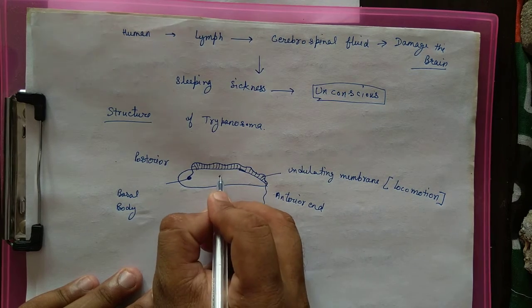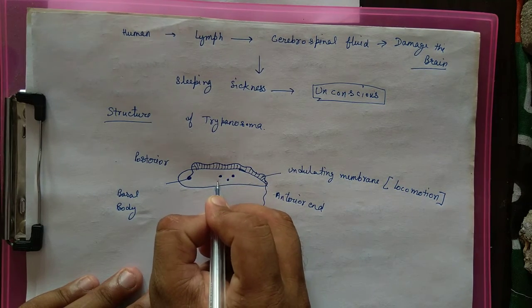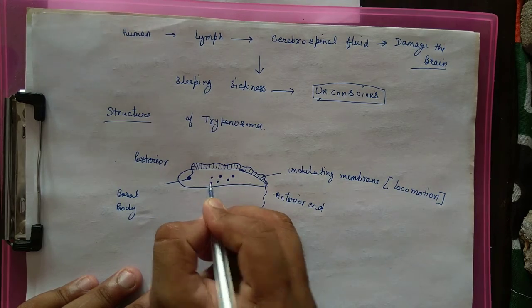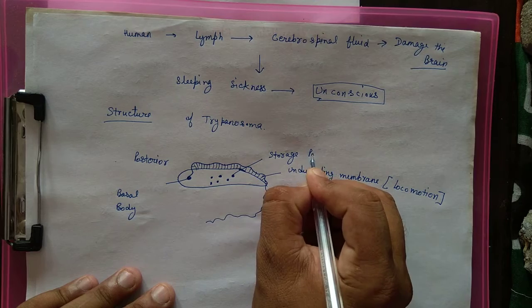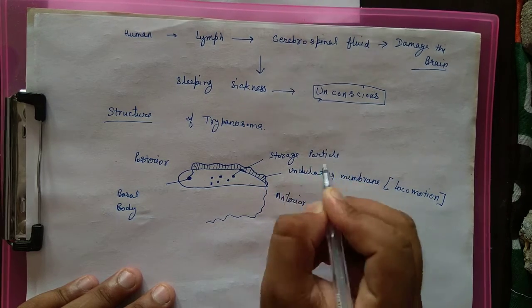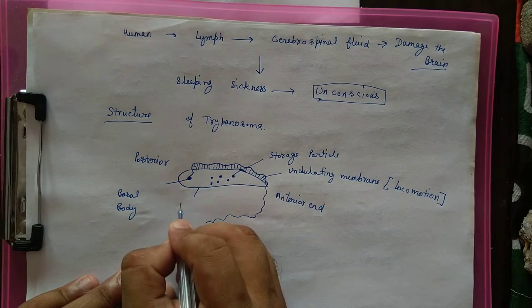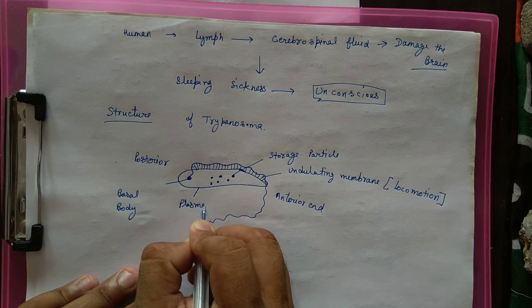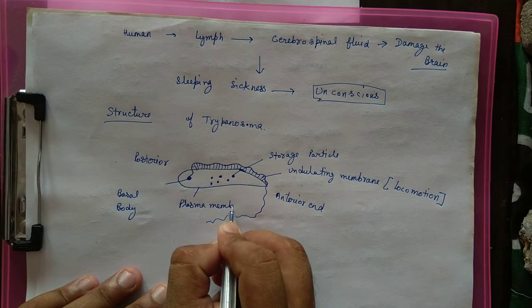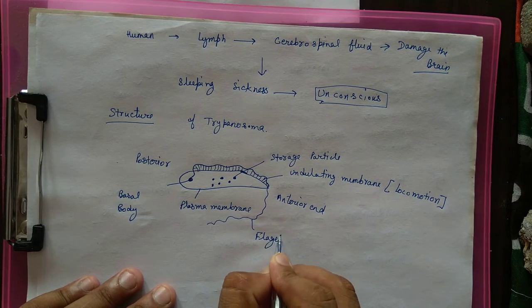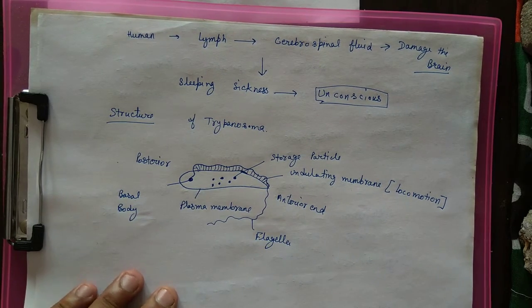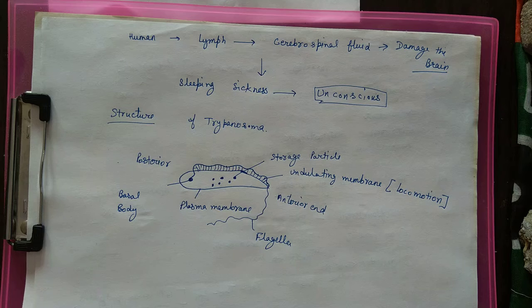It has some storage particles. This is the plasma membrane. This is the flagellum. So this is the general structure.